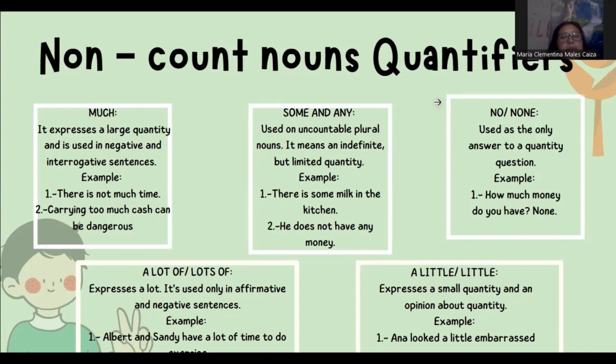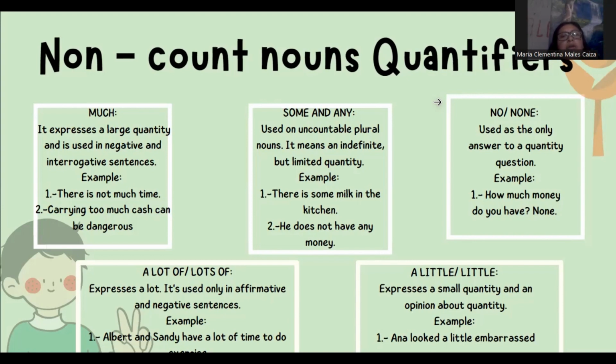Some and any. They are used with countable nouns in the plural and with uncountable nouns, in affirmative and interrogative sentences. They mean an indefinite but limited quantity.